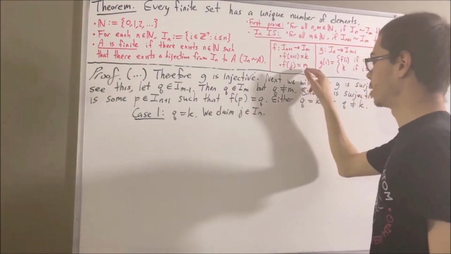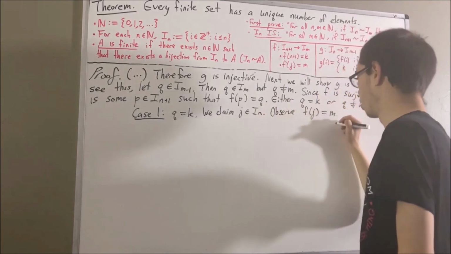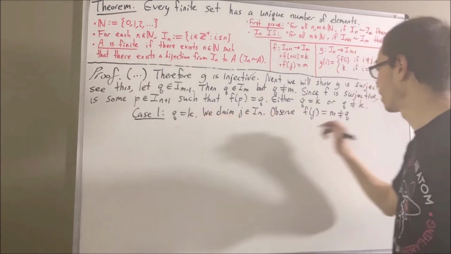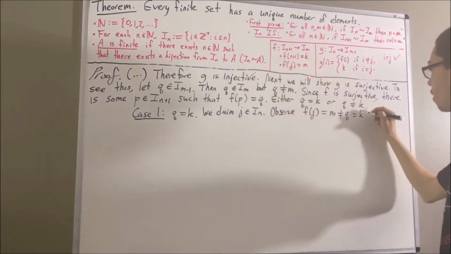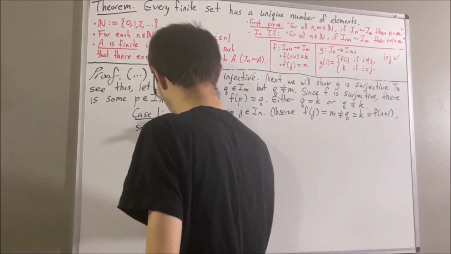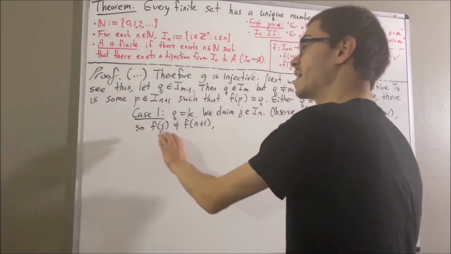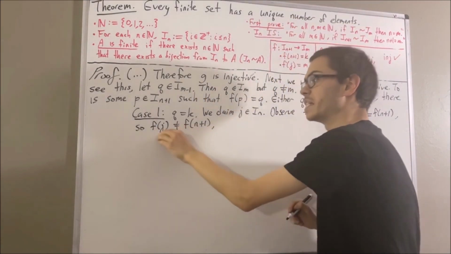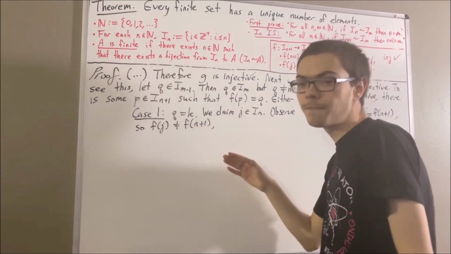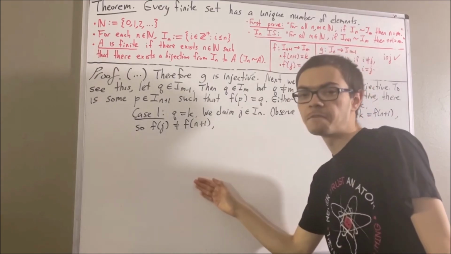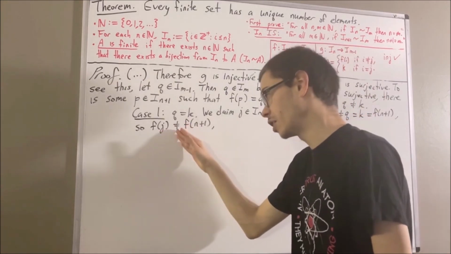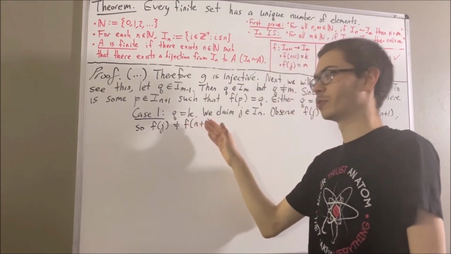We know that f of j is equal to m. And m is not equal to q. And q is equal to k. And k is equal to f of n plus 1. So f of j is not equal to f of n plus 1. And this implies that j is not equal to n plus 1. Why? Because we know that if j equals n plus 1, then f of j equals f of n plus 1. The contrapositive tells us if f of j is not equal to f of n plus 1, then j is not equal to n plus 1.